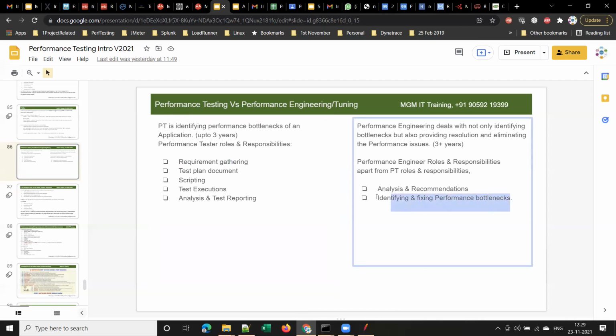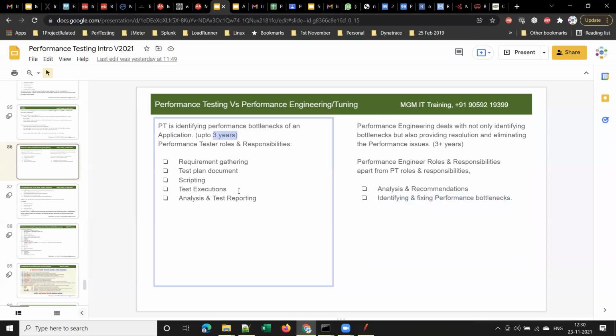Generally, up to 3 years of experience, if you are good in requirement gathering, test plan preparation, scripting, executions, and reporting, that is enough. Understood?